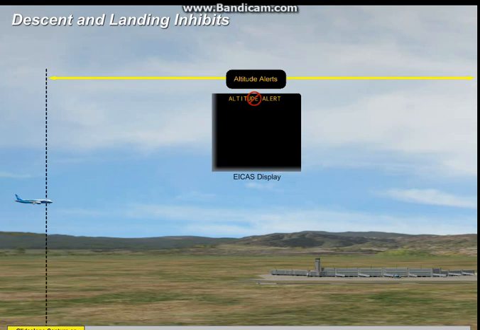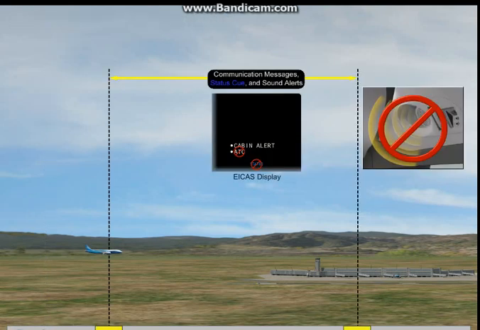Auto-flight system-related altitude alerts are inhibited after the airplane captures the glide slope or when landing flaps are set with the landing gear extended and locked. Communication messages, except the cabin alert message, their sound alerts, and the status cue are all inhibited after the airplane descends to 800 feet radio altitude. The inhibit is removed after the airplane speed is less than 75 knots ground speed.